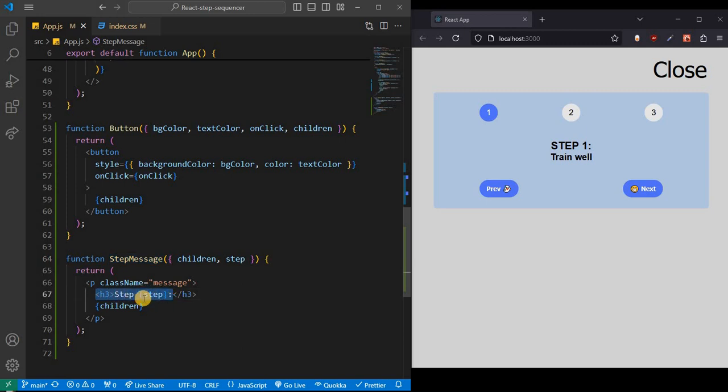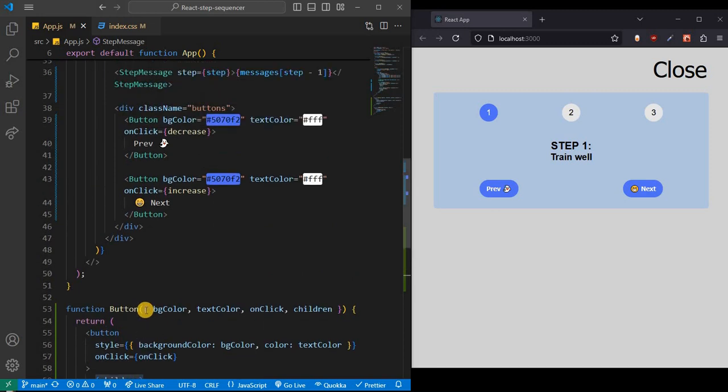Now, first, let's see this. So we have H3 step, and it is using this step. That's how we know, are we on step 1, step 2, or step 3, right here. And then, what I talked about the children, we just say children here. This is a keyword, and we say we want children to be here. Now, what are the children?